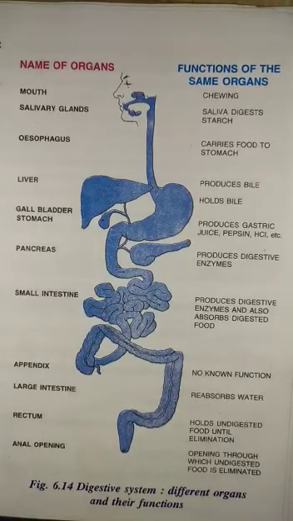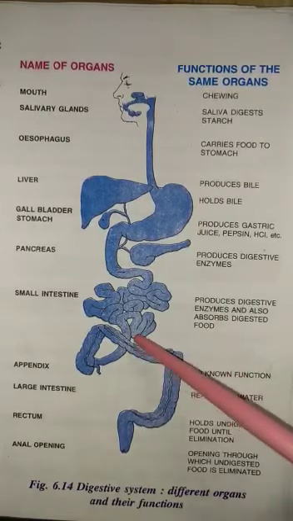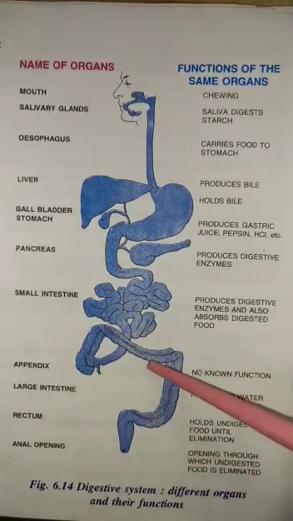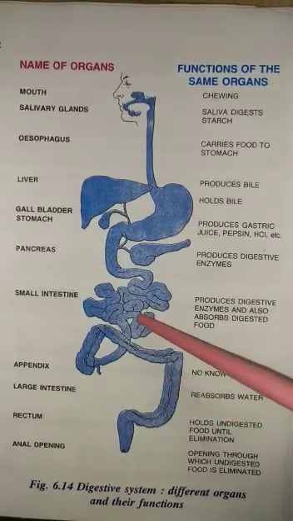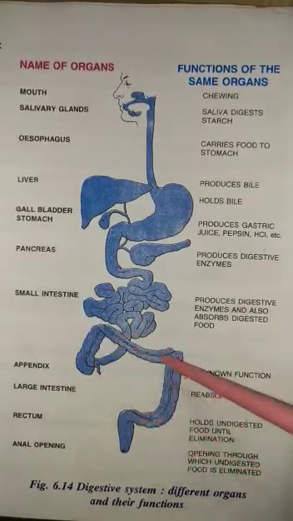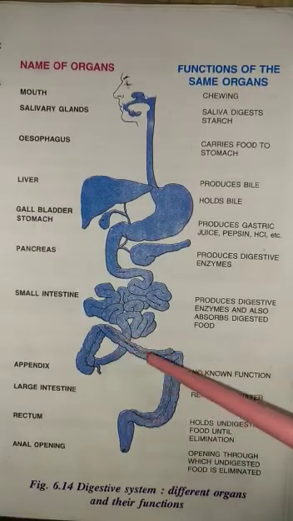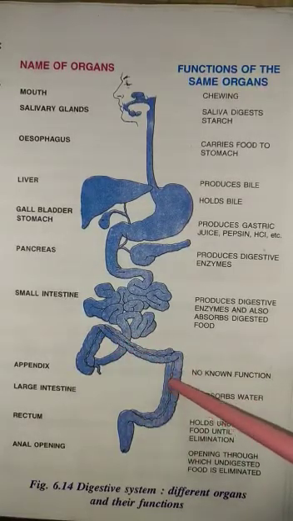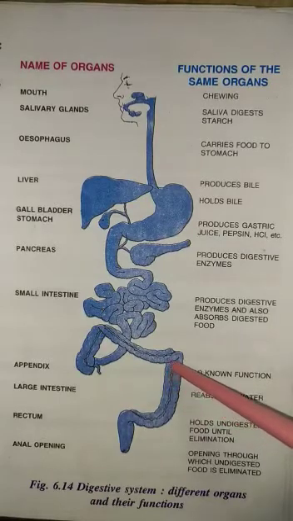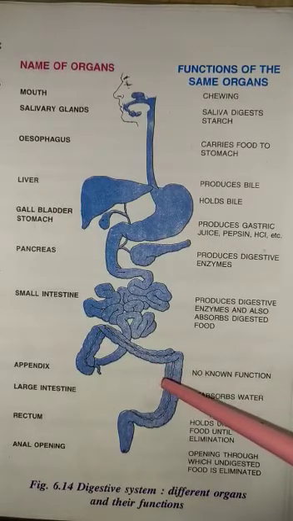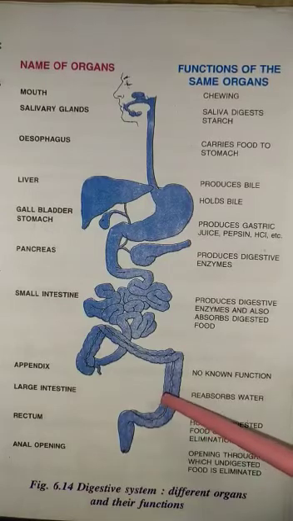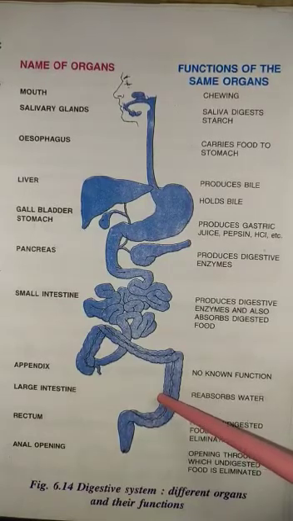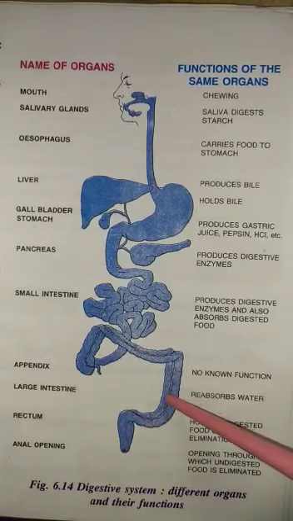The undigested food enters into the large intestine. This is large intestine. It is shorter than small intestine, but it has bigger diameter. Now, in large intestine, the undigested food or the unwanted material is sent. The large intestine absorbs water and necessary salt from the undigested food.